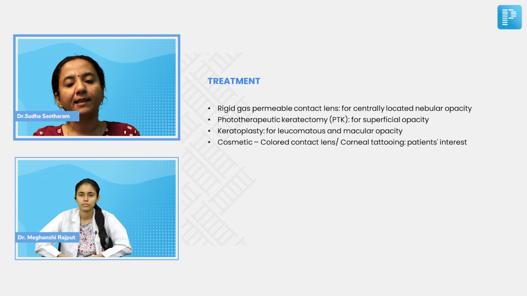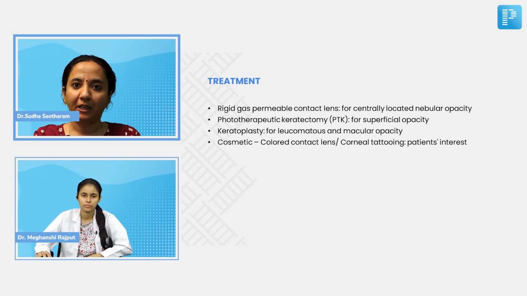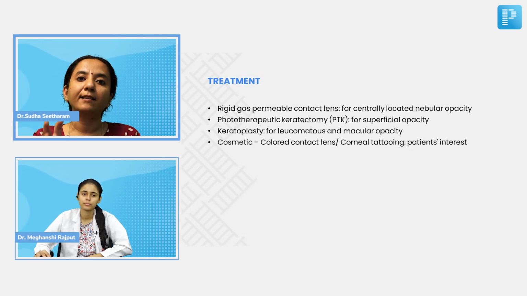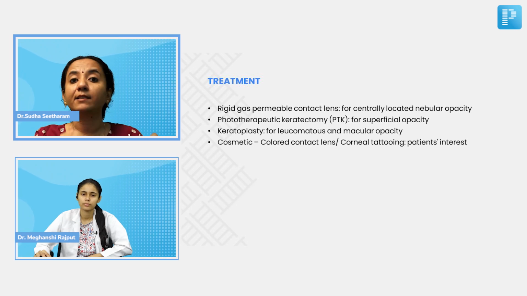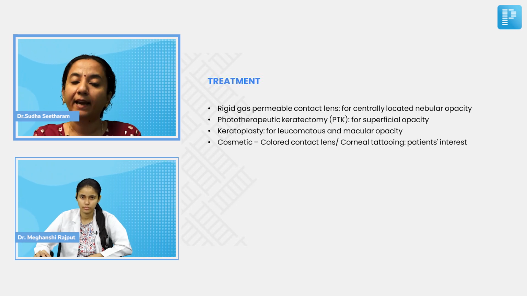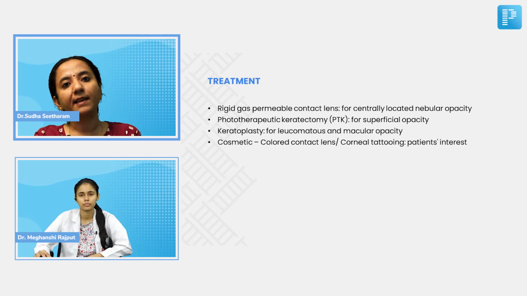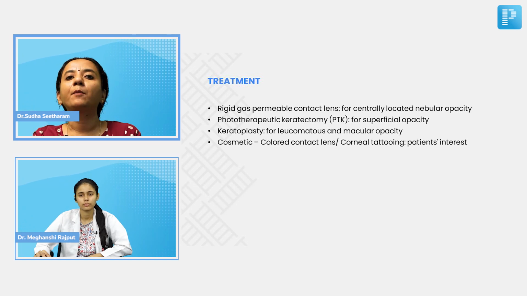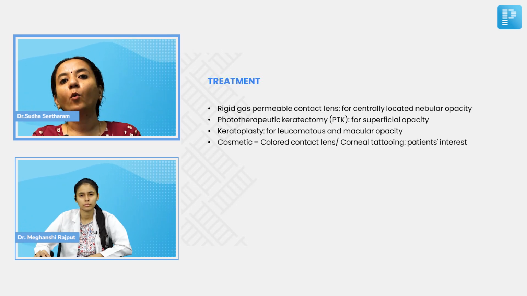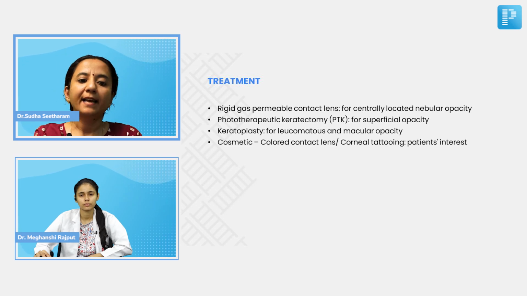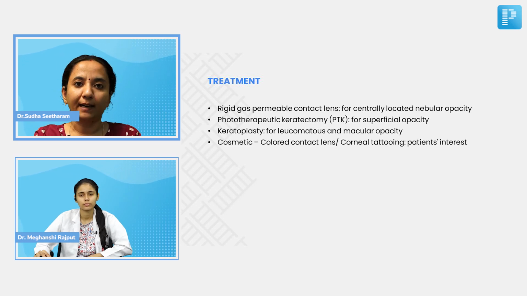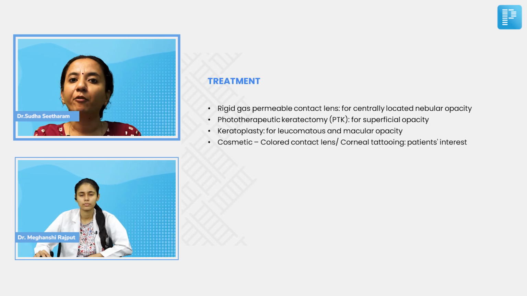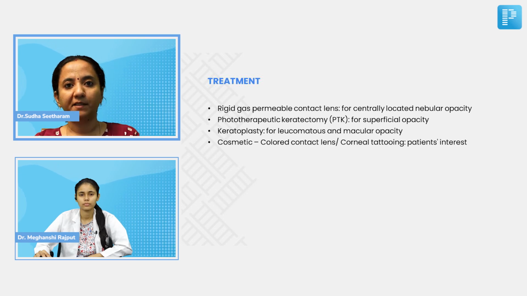So what is keratoplasty? Keratoplasty means cornea transplantation. Right? So for this particular case, which is a leucomatous opacity, that is a dense opacity right at the center of the visual axis, which is blocking the entry of light into the eye, the option for this patient is obviously keratoplasty or cornea transplantation. And if it is an eye without any potential for vision, but the patient is just interested in cosmesis, then the options are to provide him with colored contact lenses or to go for corneal tattooing. These, of course, have to be done in eyes which may not have fruitful vision, but the patient wants cosmesis.